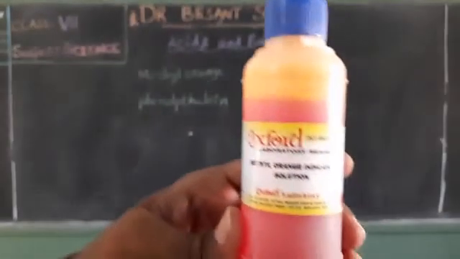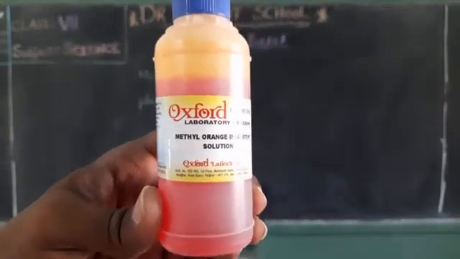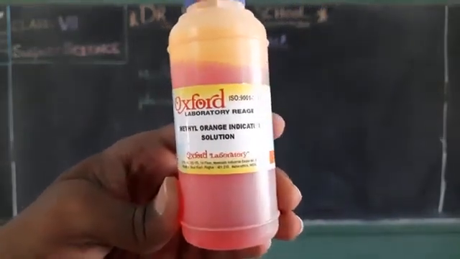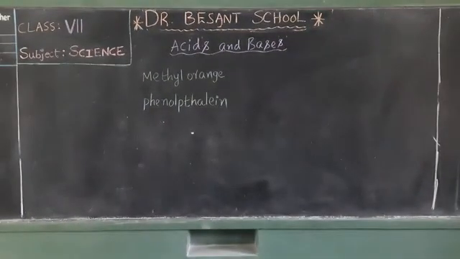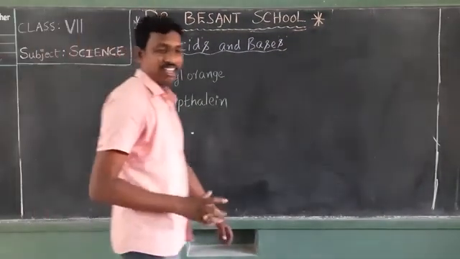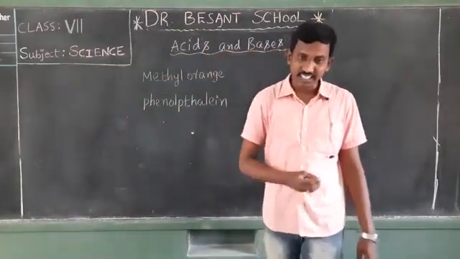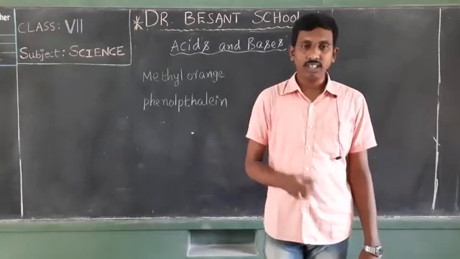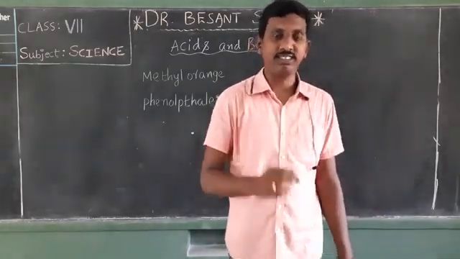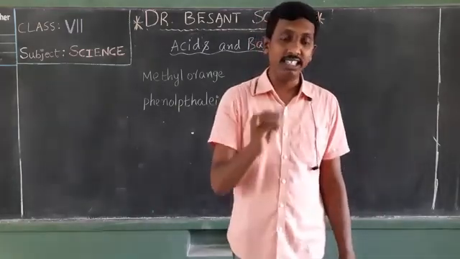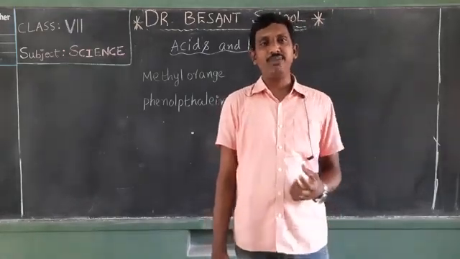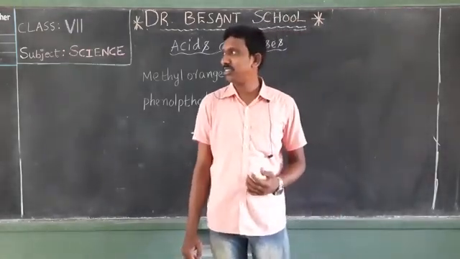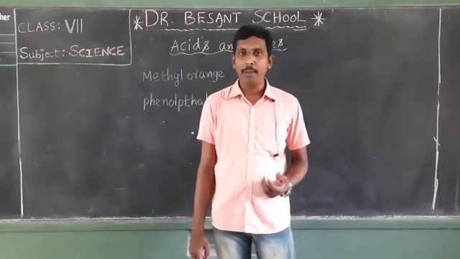And if you consider methyl orange, one more liquid indicator which is a common laboratory indicator, this methyl orange indicator solution is orange in color. And how can these two indicators be used to test whether a given substance is acidic or basic? I'm going to take a substance and test it with these two indicators. Then you will be able to understand how these indicators can help to test whether the given substance is an acid or base.